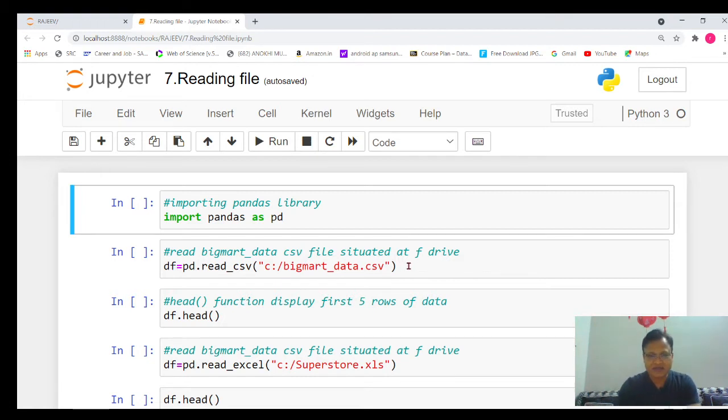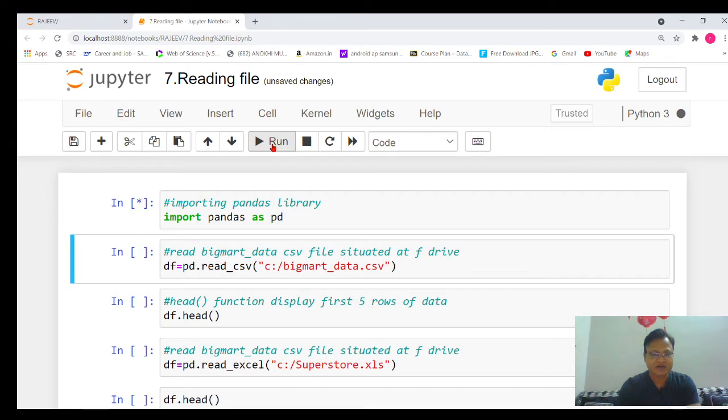So let's quickly execute that part. Let's execute the import part first. So I have imported the pandas library in my program.